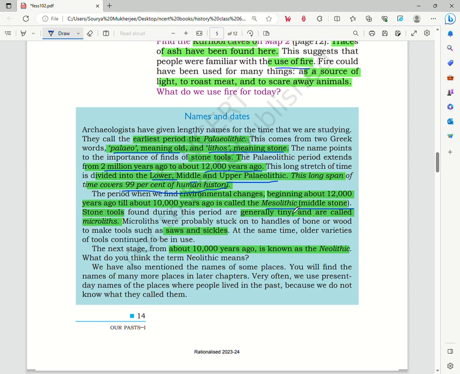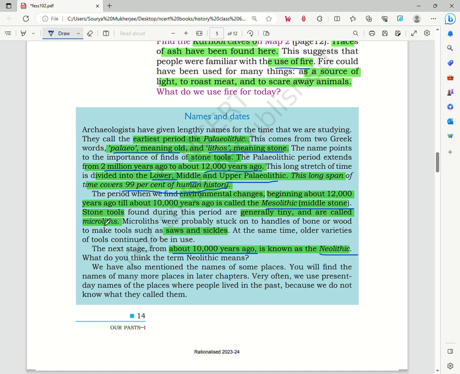So lithic comes from lithos, so it translates to stone. So paleo means old, meso means middle, and lithic means stone. So old stone age, middle stone age, and next we will see the new stone age, that is the Neolithic age. The Neolithic age was from about 10,000 years ago.